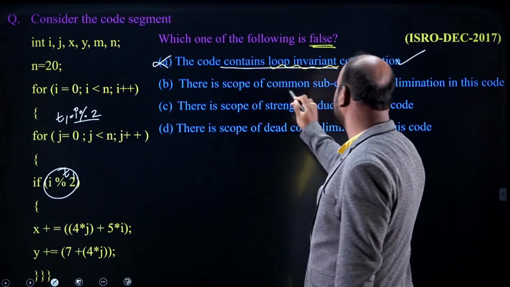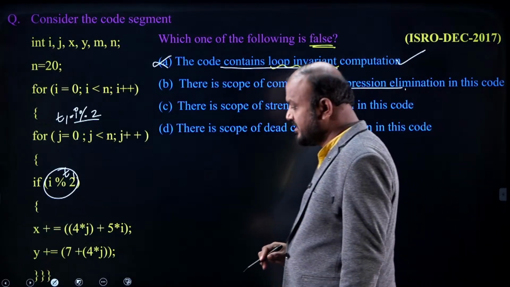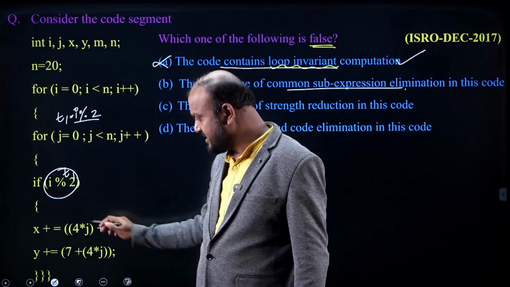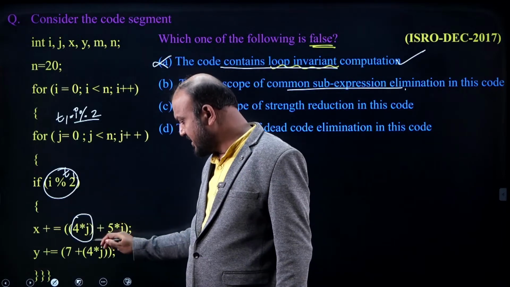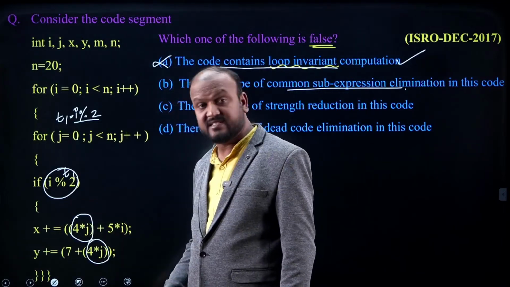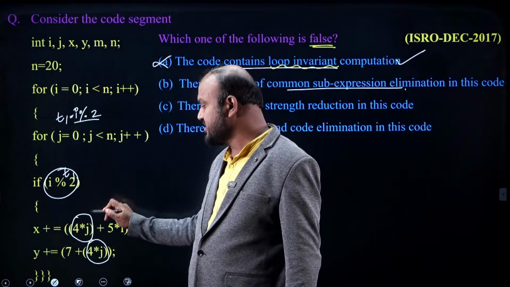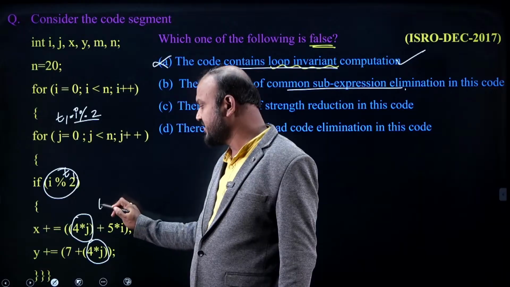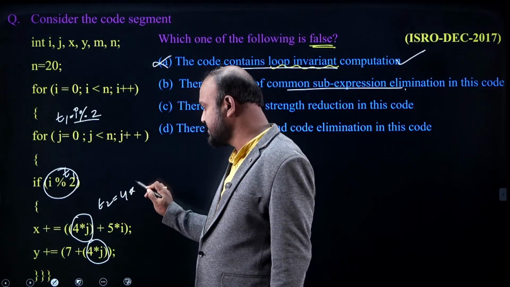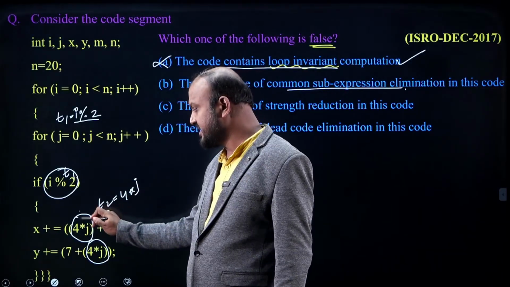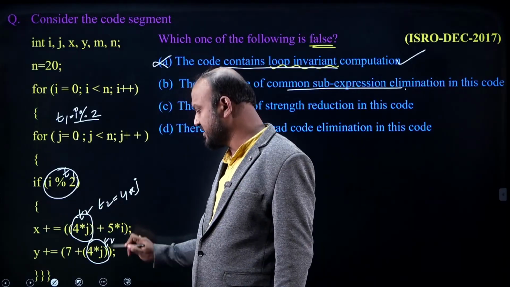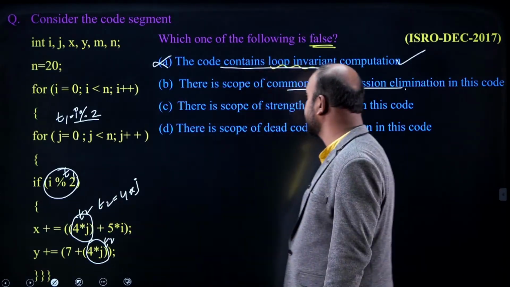There is a scope of common sub expression elimination. Look at any common sub expression. Look at here 4 star j and here 4 star j. Both the values are same. Why? Because between these two statements, the value of j is not changed. Because the value of j is not changed, what we can do is t2 equal to 4 star j. We can perform it once and use it 2 times. Then I can call 4 star j a common sub expression.